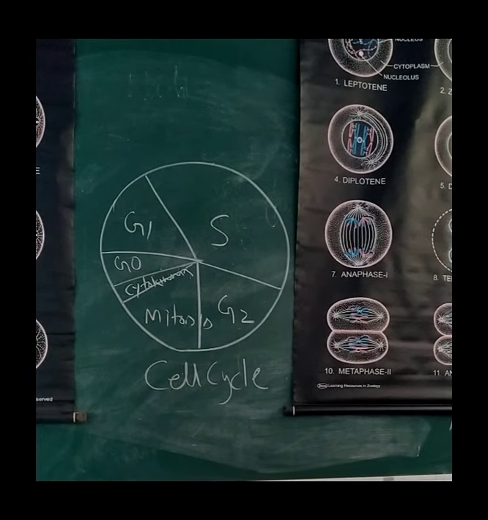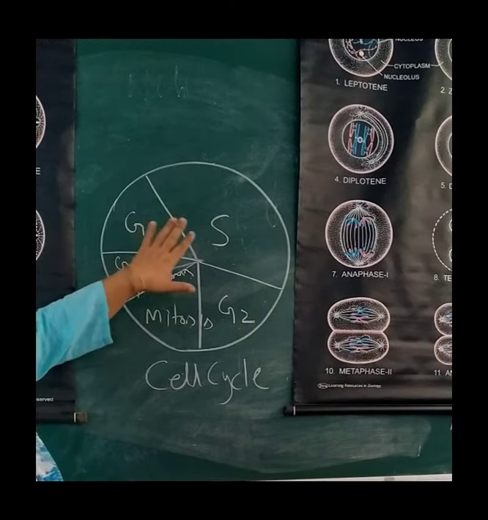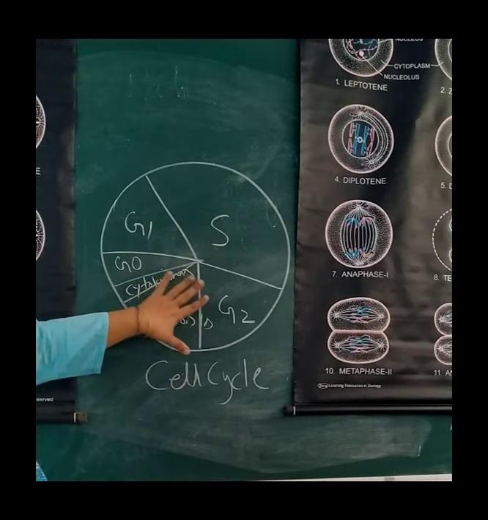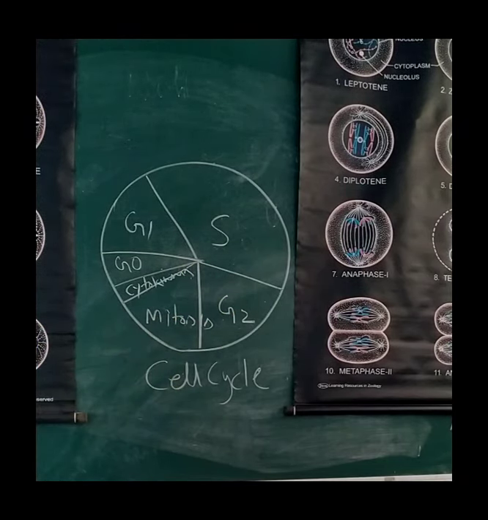Now, mitosis is what? The cell division. So, cell cycle is an orderly sequence of events or a set of stages by which a cell duplicates its genome, synthesizes the other constituents of the cell, and eventually divides into two daughter cells. So, it means in this cell cycle, there is cytoplasmic growth, there is cell growth, there is DNA replication process, there is a preparatory phase for the replication and preparatory phase for mitosis.